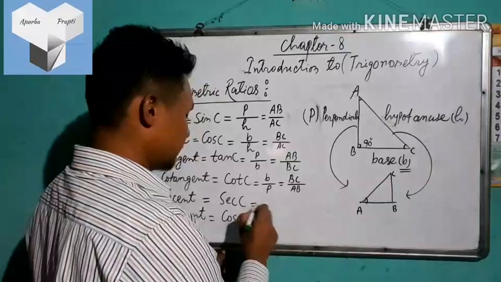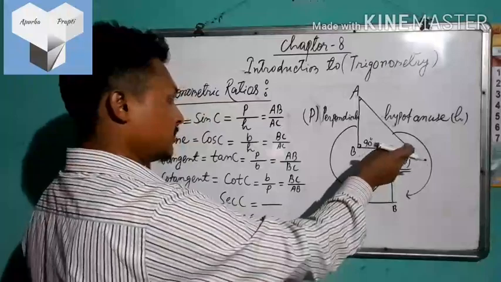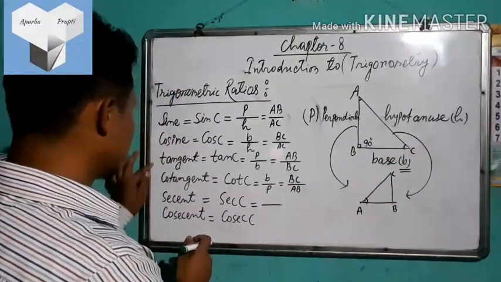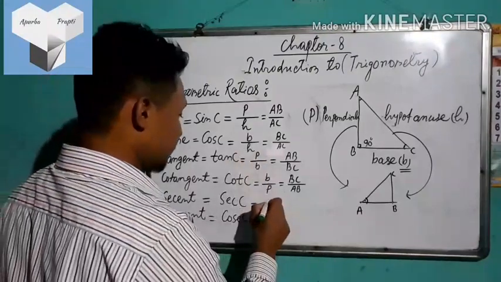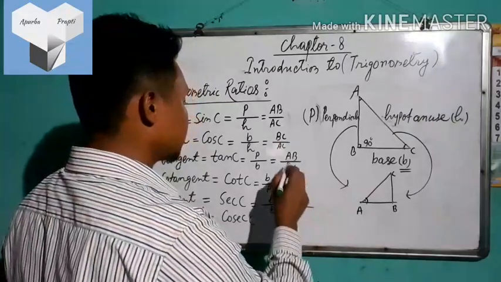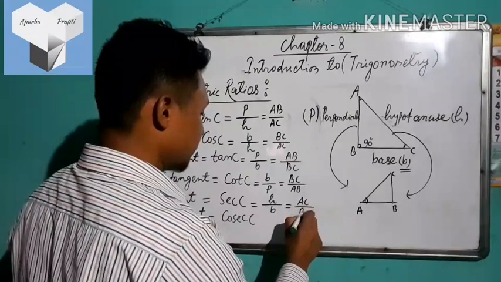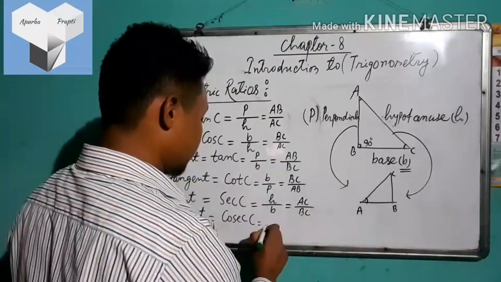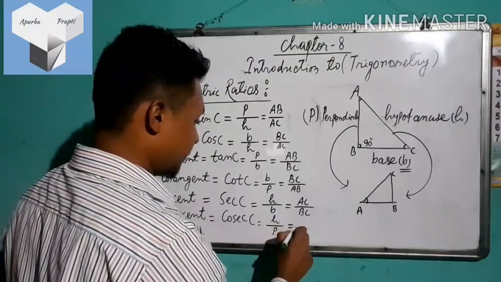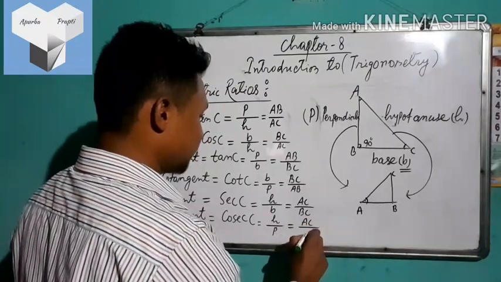Sec C. With respect to angle C, sec will be the inverse of cosine. That means H by B. What is the H here? Hypotenuse, H by B, AC by BC. And cosec is simply the inverse of sine. That means H by P. Here H is AC and P is AB.